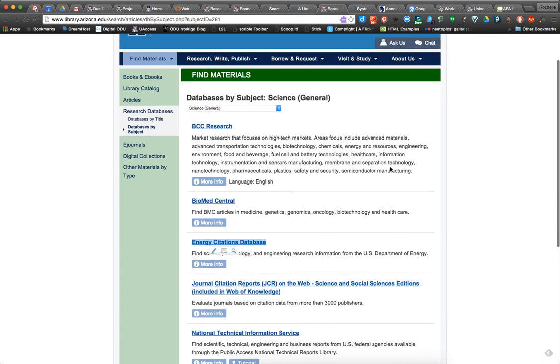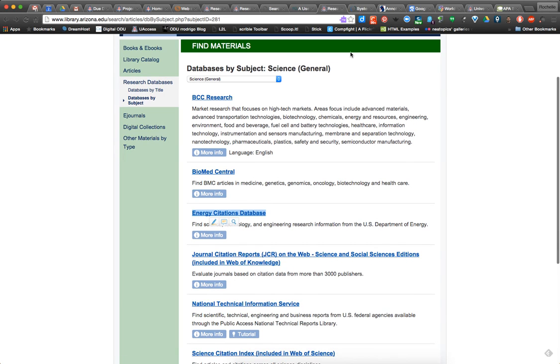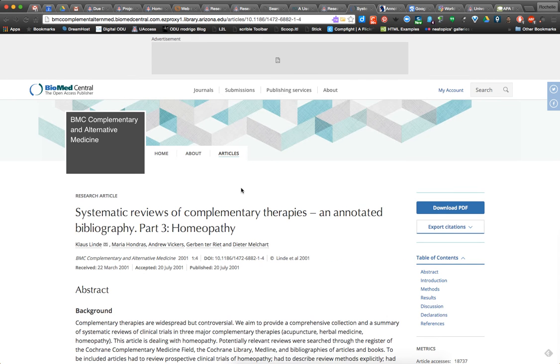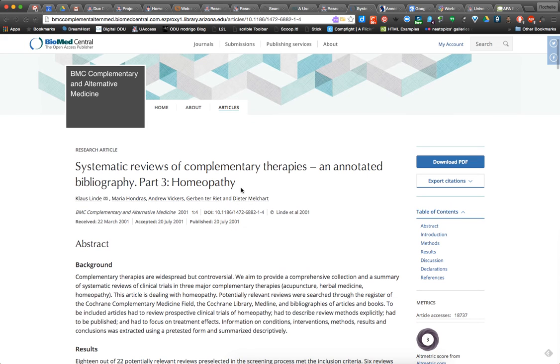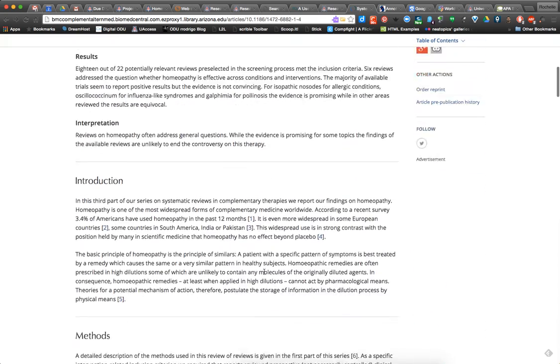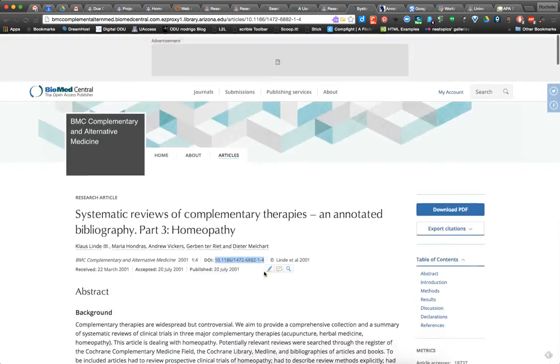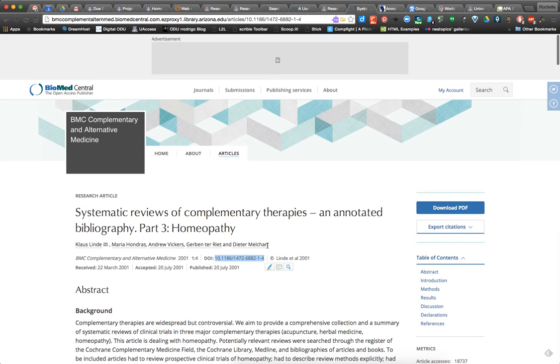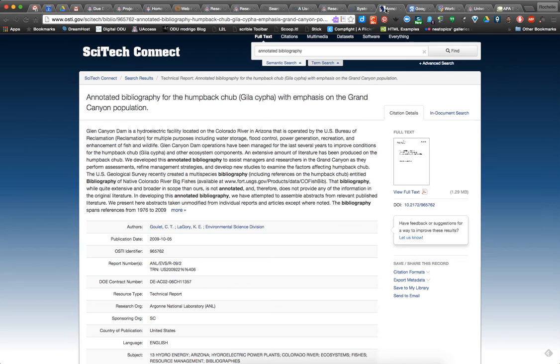Okay, so here are databases that were science ones. And again, they might look a little different. This one, let's see. I see a DOI up here, so we know we can fall back on the DOI. Yep, I'm not finding it up top here. So the DOI, again, can be turned into a link. I'm going to stop looking at more databases, but hopefully you get the idea. This one, we see the DOI down here on the right really quickly. Yes, you have to hunt for these things. They're not an easy find.